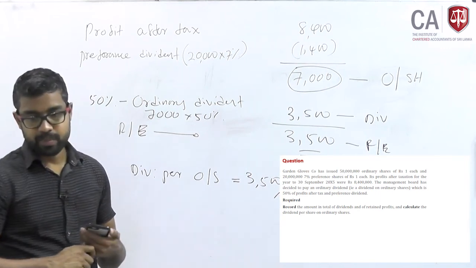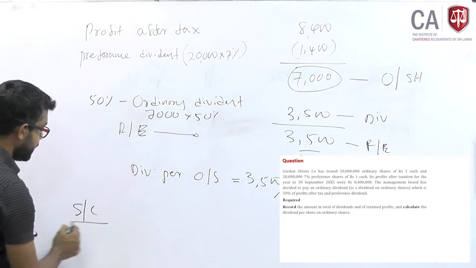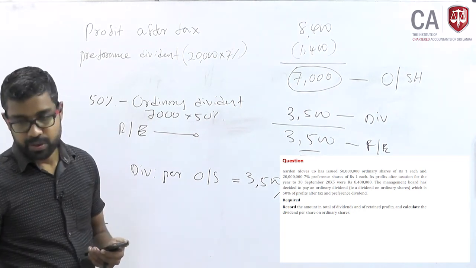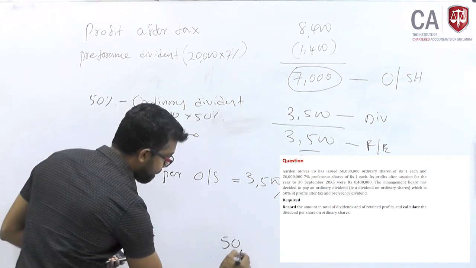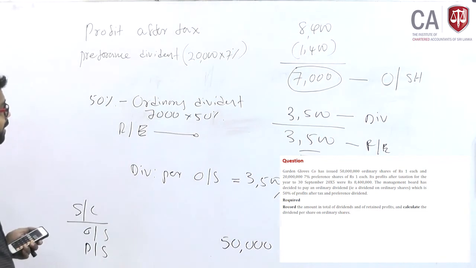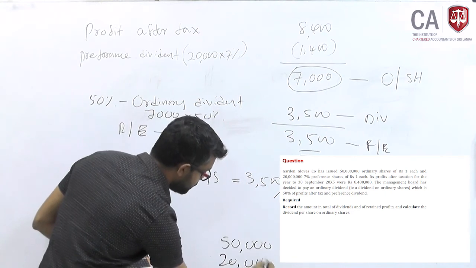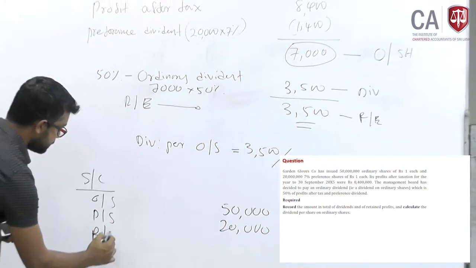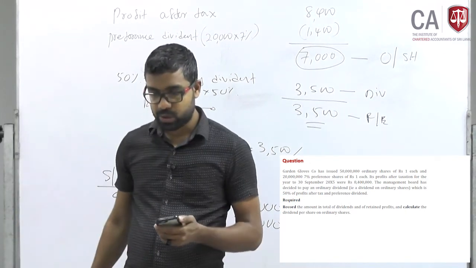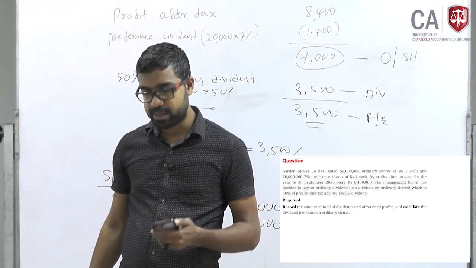In your balance sheet, how do you show this? Share capital under equity. Ordinary shares, how much? 50 million. This is the balance sheet presentation. Preference shares, how much? 20,000. Retained earnings, right? There is no balance they have given, right? Retained earnings opening balance they have not given.